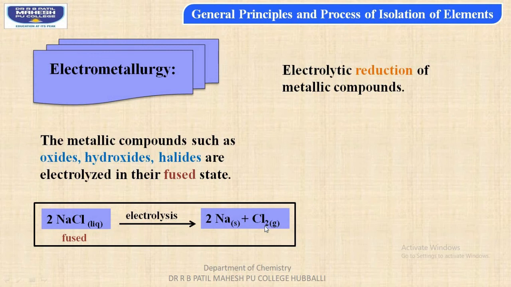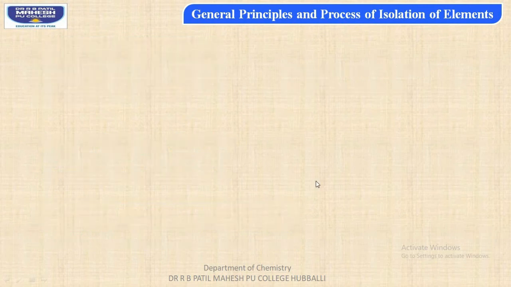Thus, chloride anion loses one electron at the anode. As a result, the chlorine atoms formed combine to form a chlorine molecule. Thus, chlorine vapors are evolved at the anode, and at the cathode sodium metal is formed. In this way, sodium metal can be extracted from its metallic halide, that is sodium chloride.